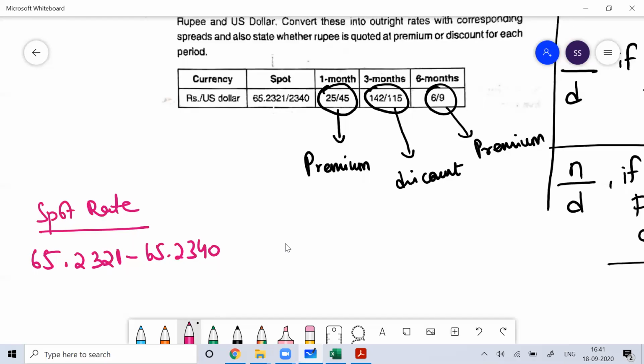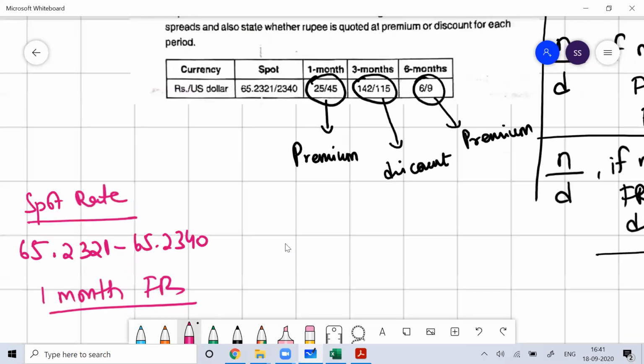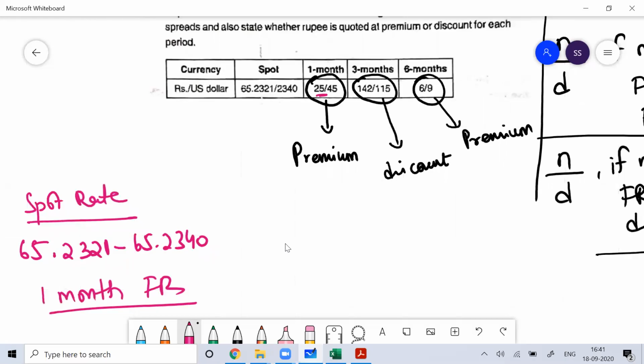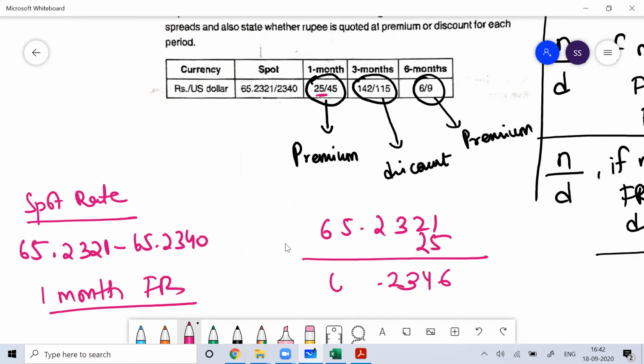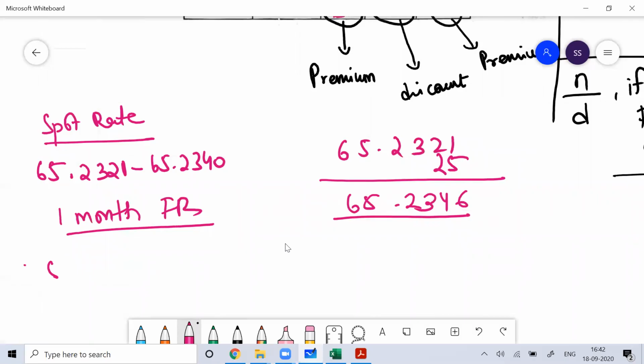Then if I want the 1 month forward rate, because this fraction is less than 1, they are at premium. So the bid is 65.2321, and this is 25, so add 25 on this. You'll get 65.2346.